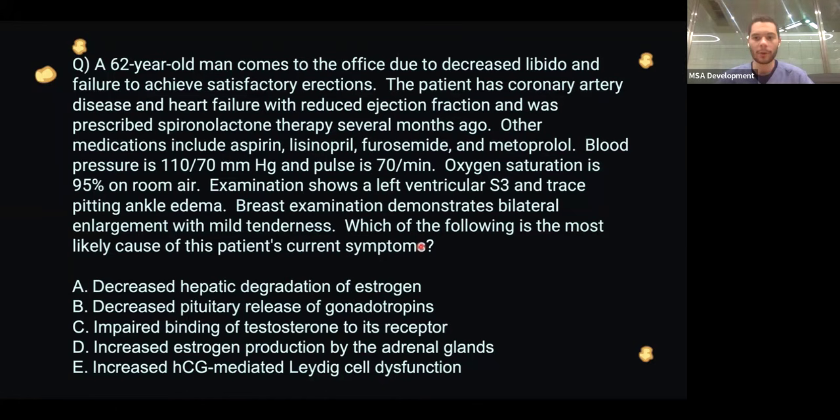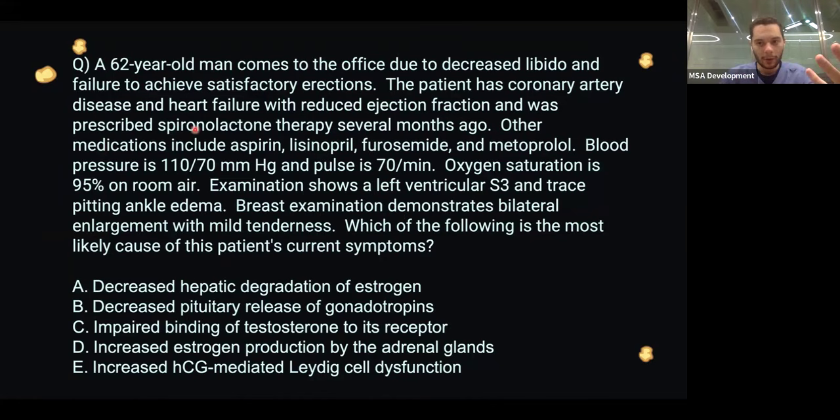I'm going to give you guys a couple of seconds to answer. Okay, so let's take the main red flags from this question. First, the patient presented with decreased libido and a failure to achieve satisfactory erections. This is important. Secondly, the patient is taking multiple drugs, and breast examination demonstrates bilateral enlargement with mild tenderness. So you're thinking more about gynecomastia. The main drug we're talking about is spironolactone.